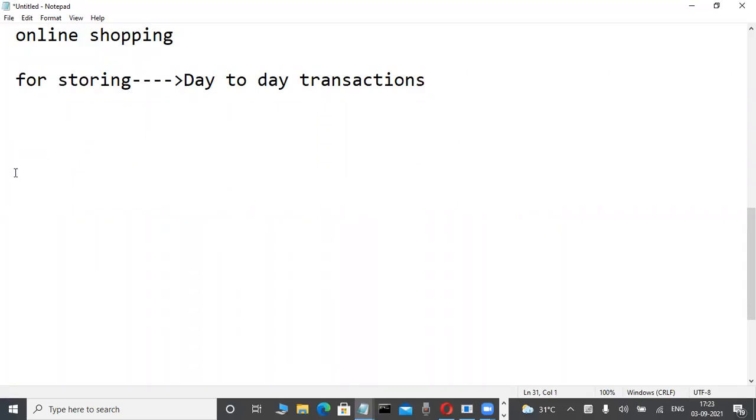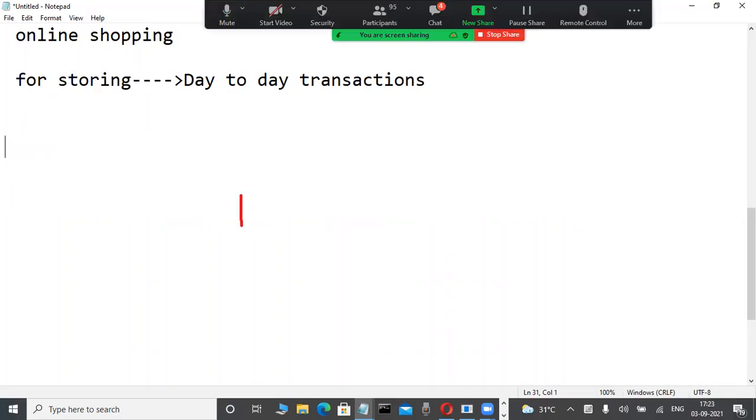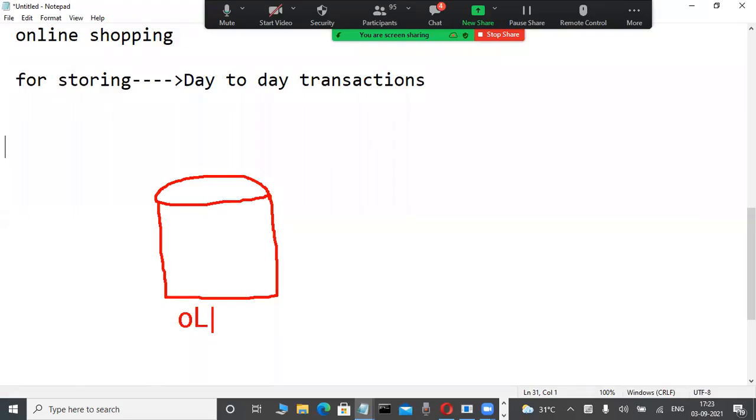For day-to-day transactions, the databases maintained by companies are called OLTP systems. Observe it here. For day-to-day transactions, companies maintain databases, and those databases are called OLTP, online transaction processing.